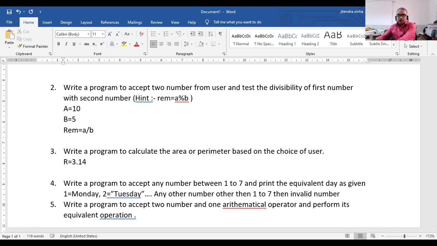Now ask the user, take input box, चॉइस है कि यहाँ पर ले लो यूजर से ch, ठीक है, ch input: enter 1 for area and 2 for perimeter. ठीक है, 2 for perimeter ऐसे लिख लिए.